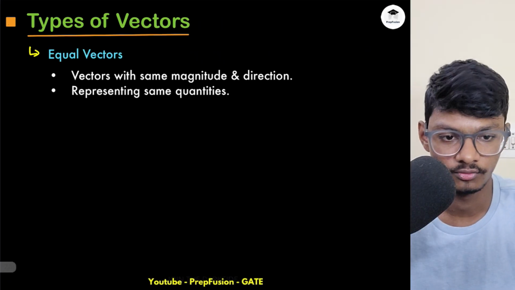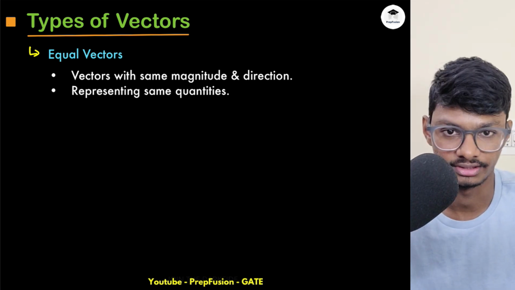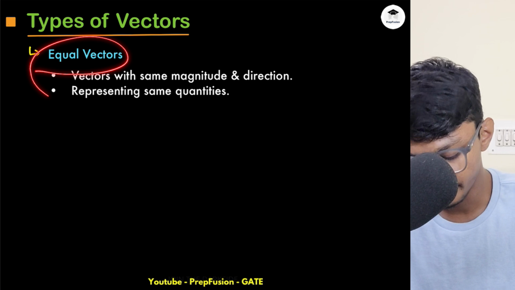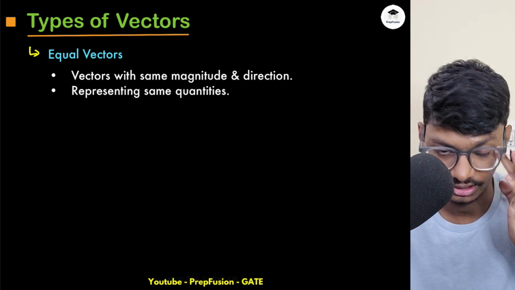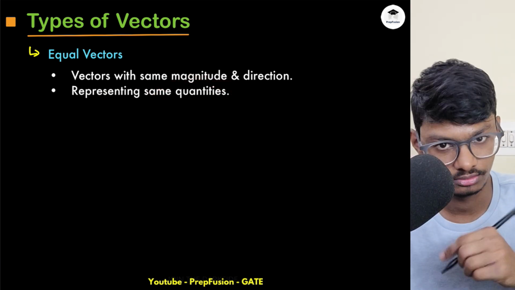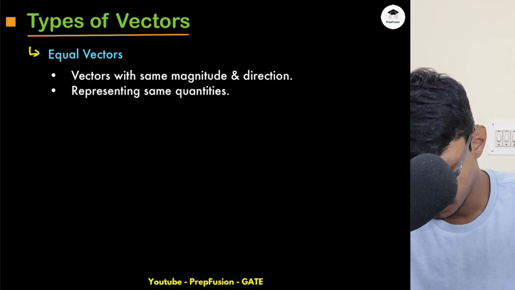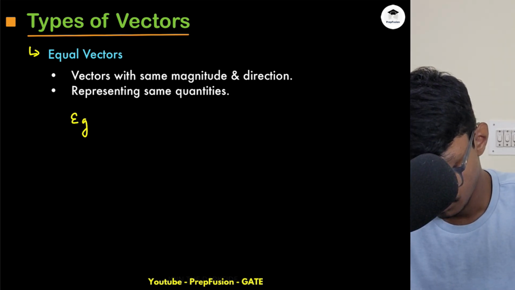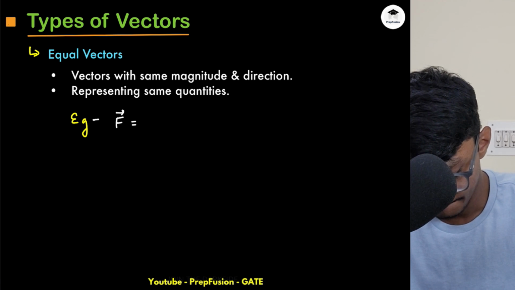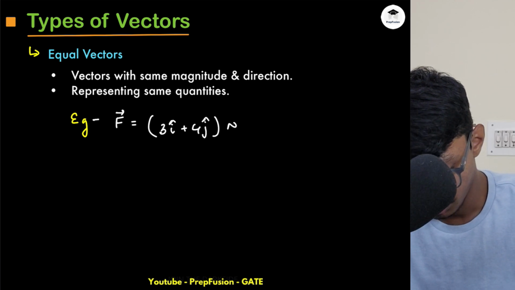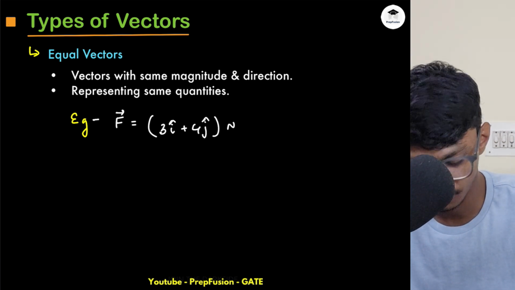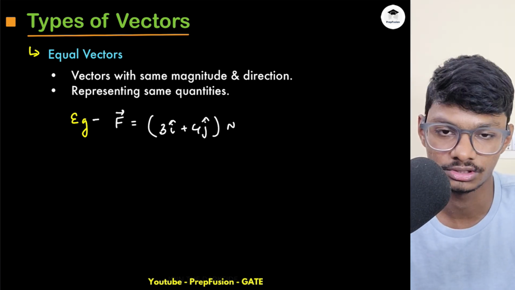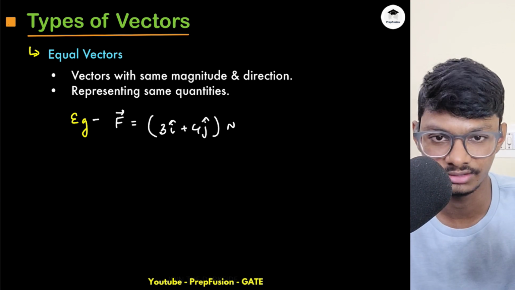Let's now go to a few more cases, that is, types of vector. So we have different types of vector, right? One is equal vector. If you have equal vectors, that means they have the same magnitude and direction. They also have to represent the same quantity. If I have force, they should represent the same quantity, that is Newton. So let's say I have been given a force vector 3i plus 4j Newton, but this won't be much of an issue in mathematics, because we won't see the units of the quantity.